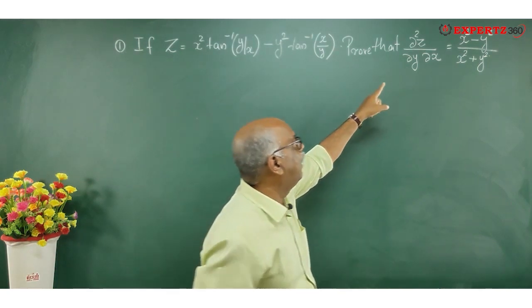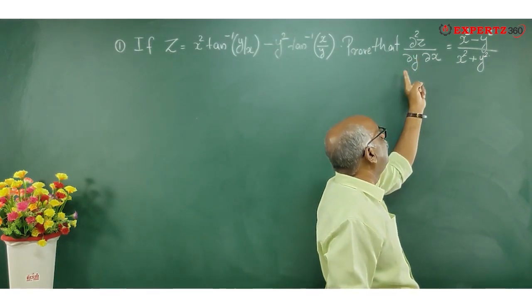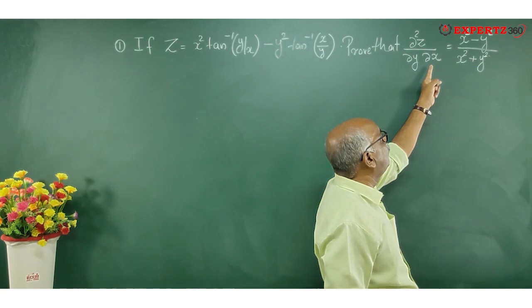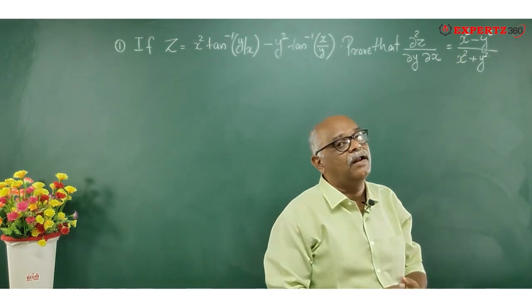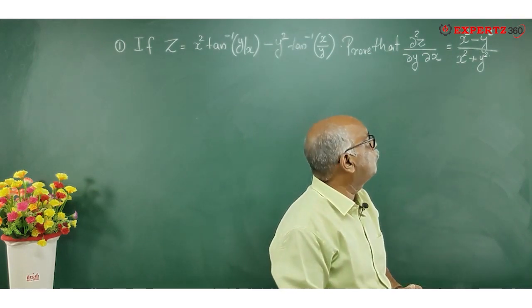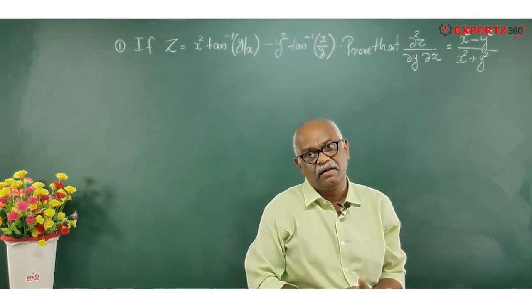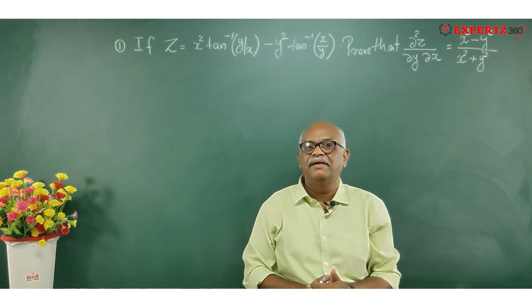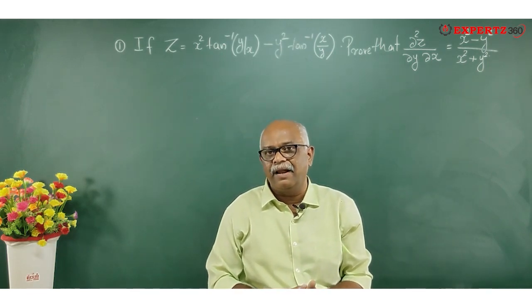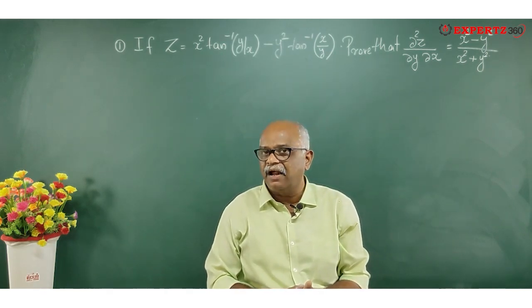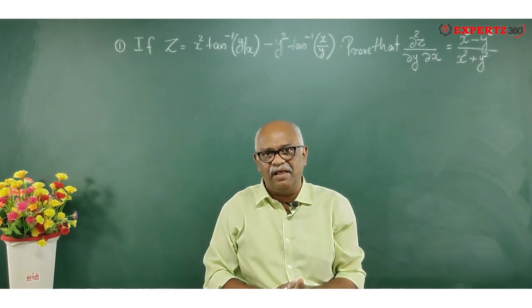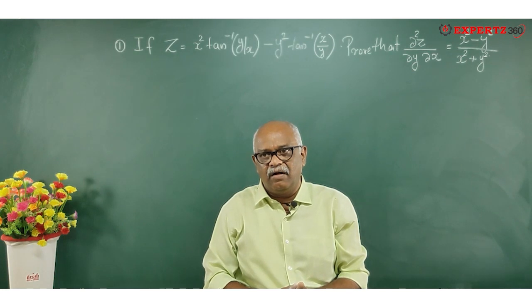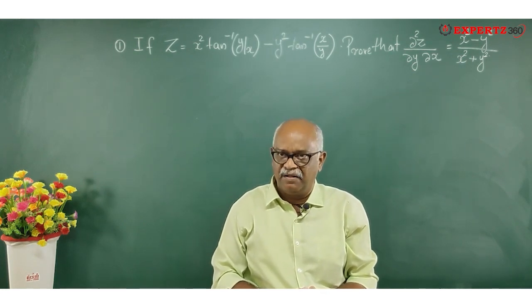Then you are going to have ∂²z/∂y∂x equal to (x square minus y square) divided by (x square plus y square). All of you can take a pen and a paper, just try to do it, then come to my video and see whether the problem which you have done, you have got it or not.